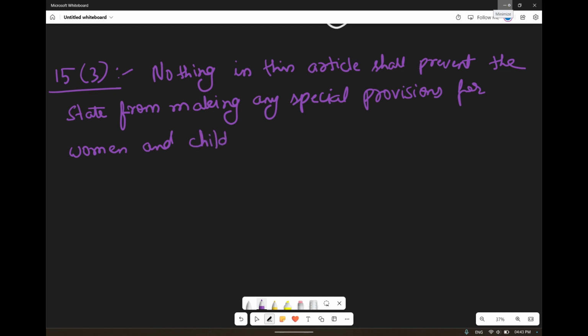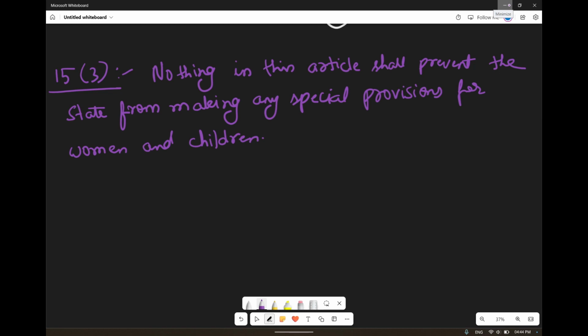Okay, so now Article 15 is not stopping the state from forming any special provisions for women and children. In short, Article 15 Clause 3 is not prohibiting the state from discrimination on the basis of children and women.